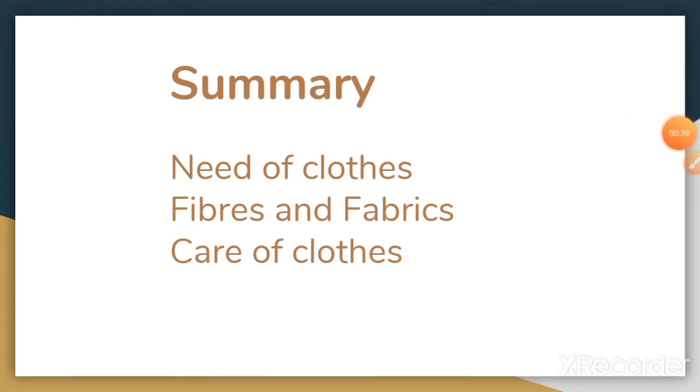Even we wear different kinds of clothes in different seasons in order to adjust with the changing atmospheric conditions. For example, in summer, it is suitable to wear cotton clothes as they absorb sweat, and in winter it is suitable to wear woolen clothes as they do not let the heat go out.